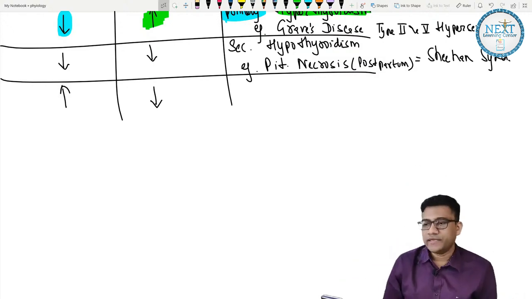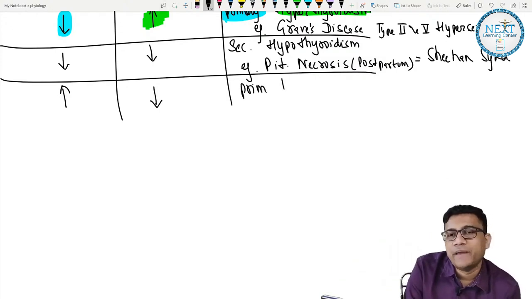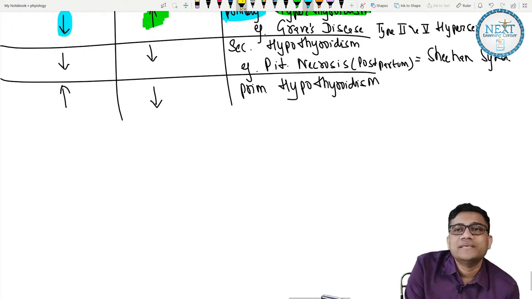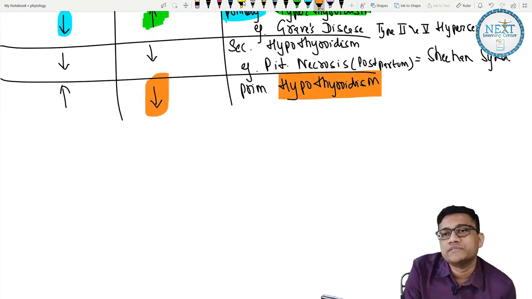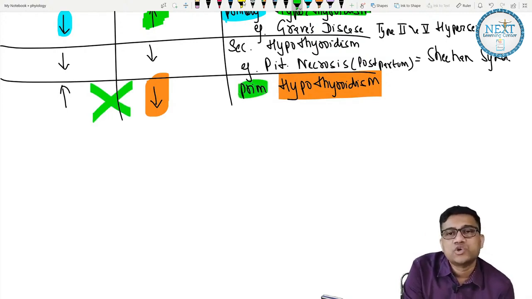Okay, yes, it is primary. Very good. Primary hypothyroidism. Why hypo? Because there is obviously a reduced thyroid level, so it is hypothyroidism. That is clear. And why is it primary? Because, as I told you, they are going in what direction? Opposite, cross. So cross is primary.